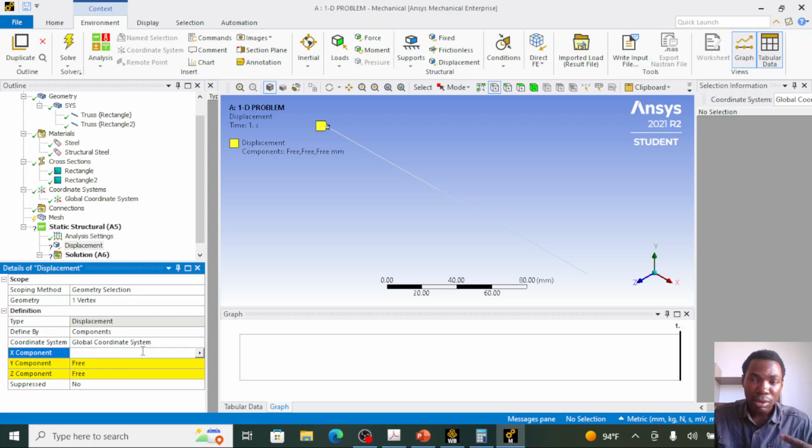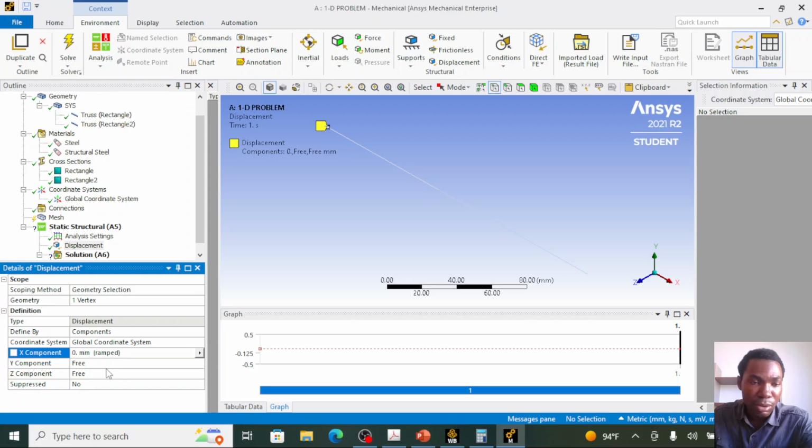I drew this element in the XY plane. Currently our analysis is a 2D analysis type because I chose the link source element type. So I need only define the X and Y restraint for this question. I'll leave the Z restraint as free. For the X component, I will enter 0. For the Y component, I will enter 0.